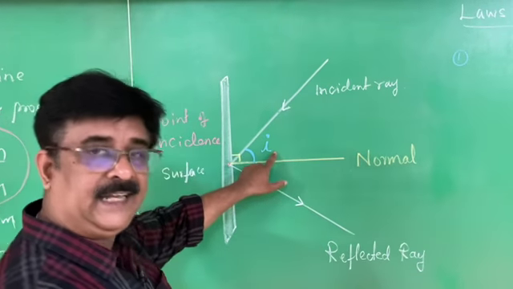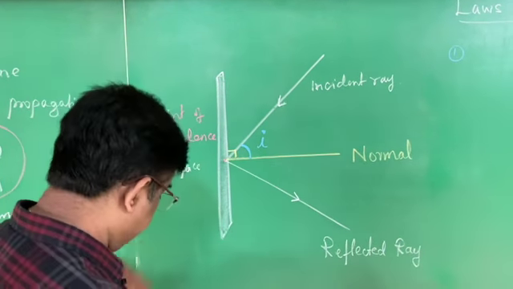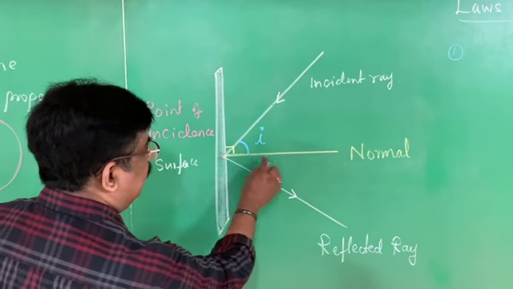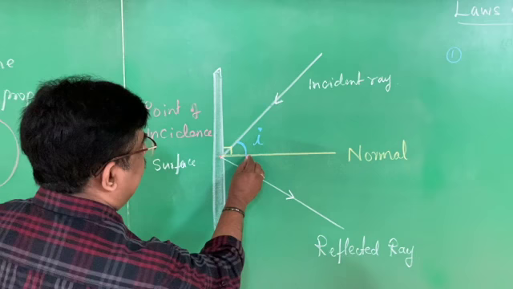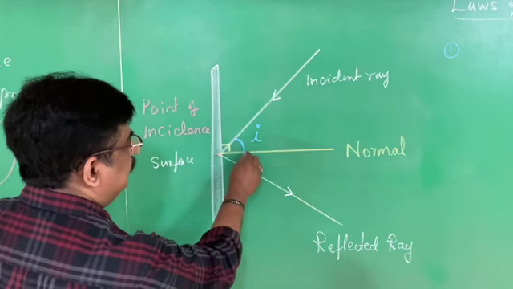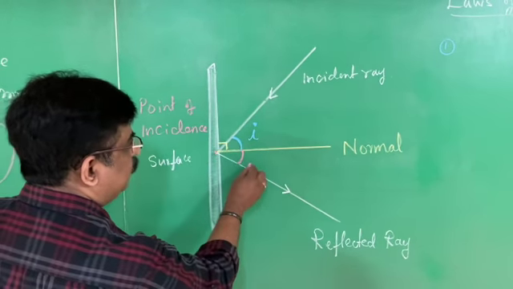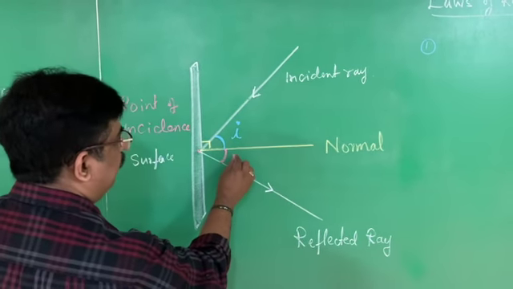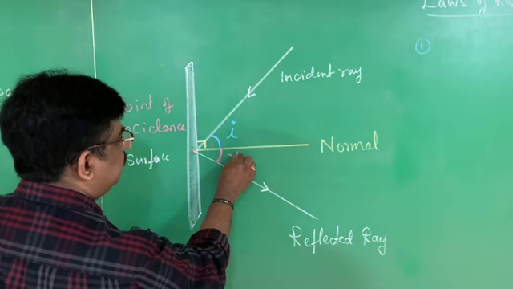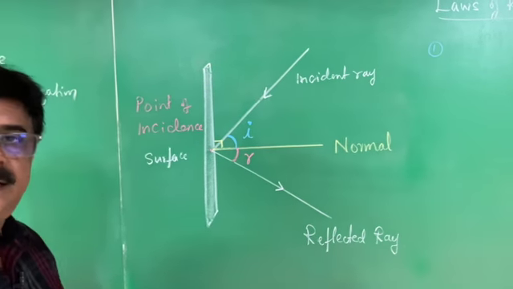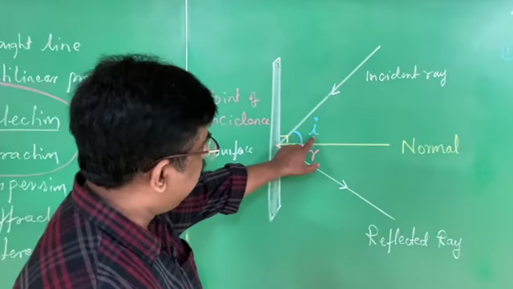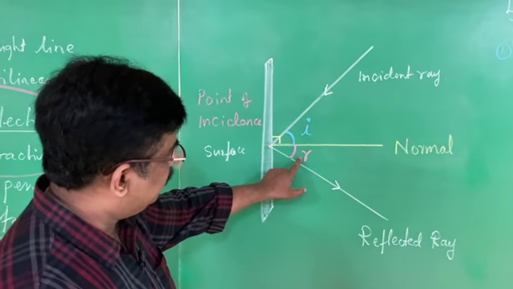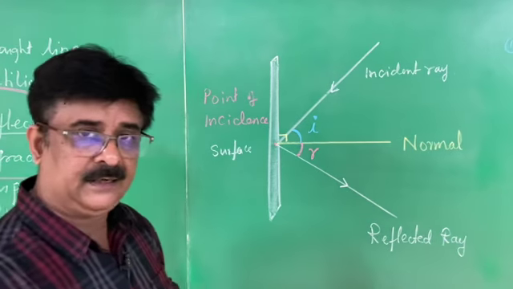Suppose it is 60 degrees, then measure the angle between the normal and the reflected ray. This is called the angle of reflection, denoted by the small letter r. Small i represents the angle of incidence. Small r represents the angle of reflection.